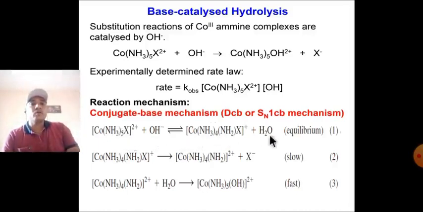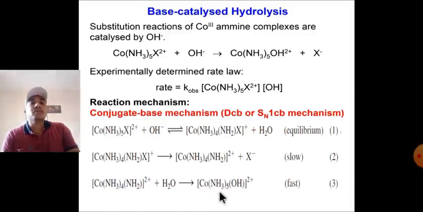Then a water molecule is formed and the complex becomes an amido complex. This reaction is a fast reaction. The amido complex eliminates the anion ligand X, the leaving group; this reaction is slow. Then the amido complex reacts with a water molecule to form a hydroxy group in the cobalt complex and removes the water molecule.